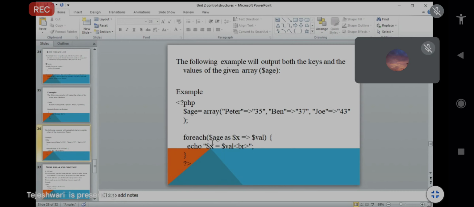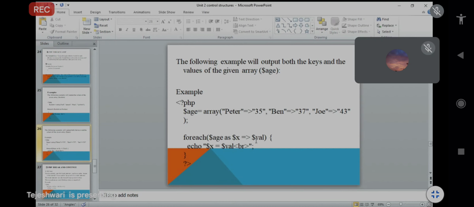So $x by default will come because that is already declared. And in the next part, $x as $val means $x is for Peter, Ben and Joe, because those are the keys, and then $val is assigned the other part, that is 35. So you want to print both values, because you already declared both values.